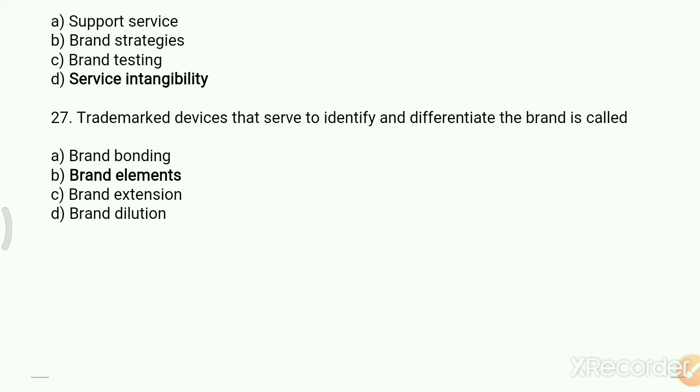Trademark devices that serve to identify and differentiate the brand are called the option A, brand bonding, B, brand elements, C, brand extension, D, brand dilution. Your right answer is brand elements.